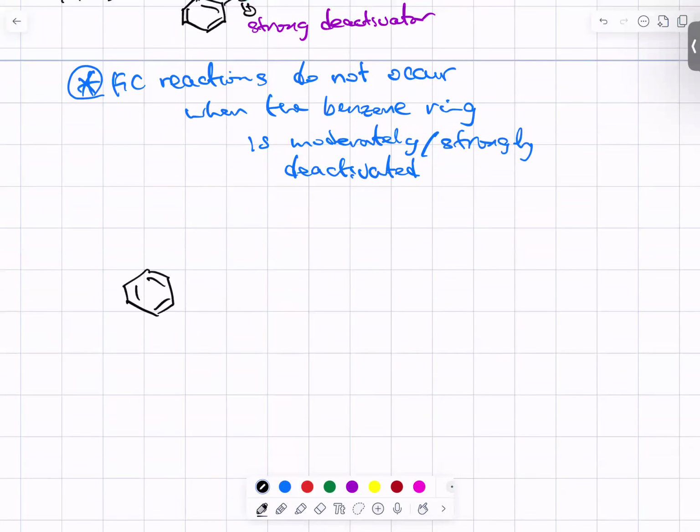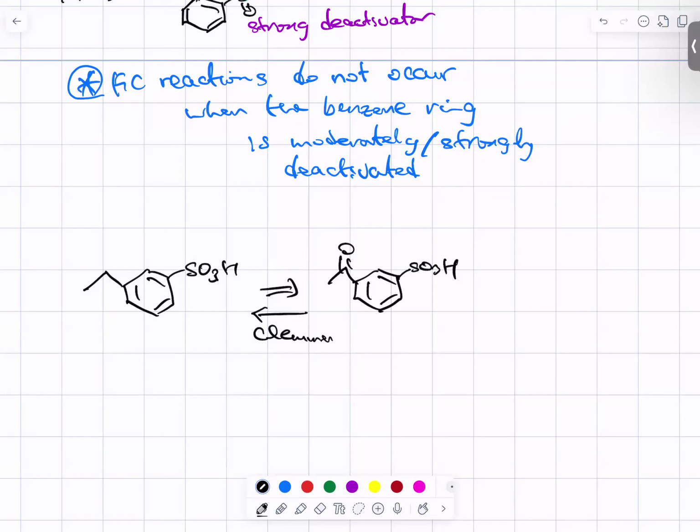So here, let's get started. Let's go one step back. The last step must be a reduction. So here, Clemmensen reduction. And let's go one step back. Here, let's put acylation first.